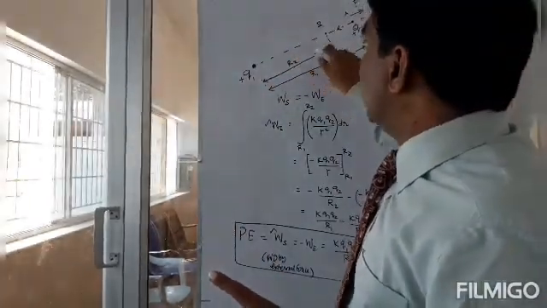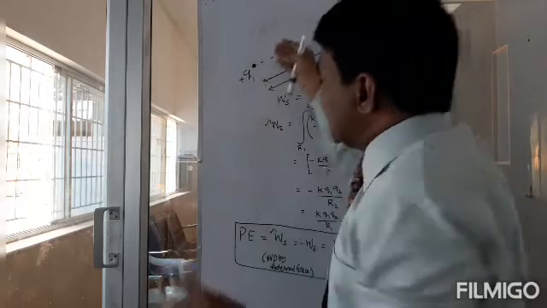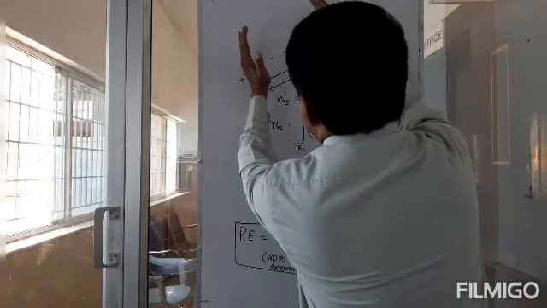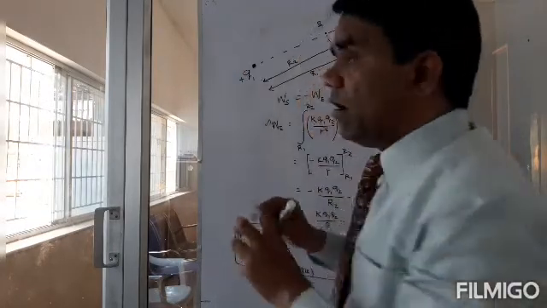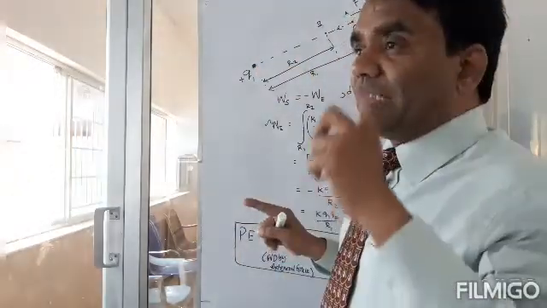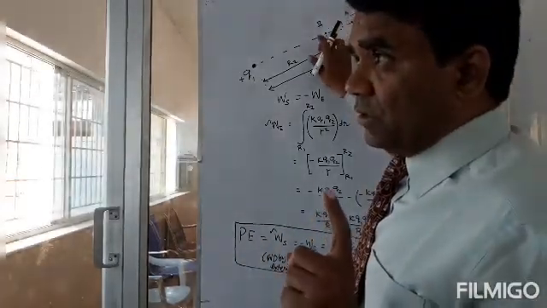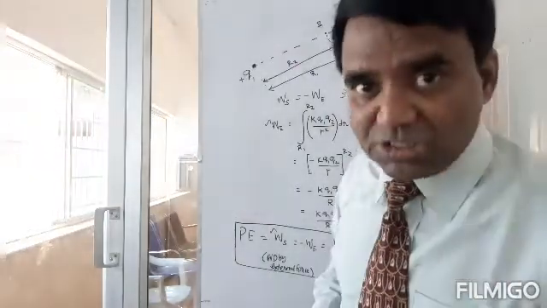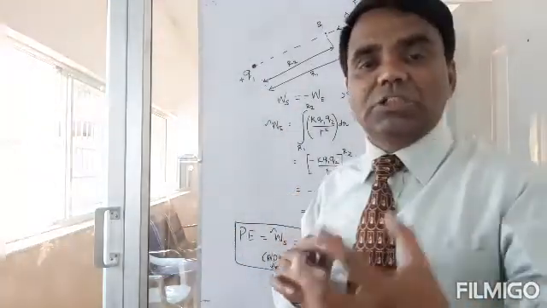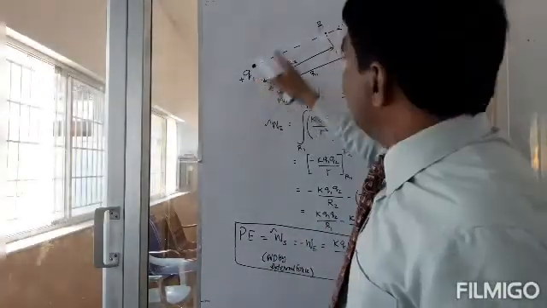And suppose I have brought them together and I leave them here, this will start moving in that direction and that will start moving in the other direction. So the potential energy, when these two things are at this position, is going to be shared by this and this. So when you calculate the kinetic energy, you can't just take this kinetic energy alone. As I said, the potential energy is for the system, for both of them together. So when potential energy gets converted into kinetic energy, it's going to be shared by both of them. This will have kinetic energy, this will also have kinetic energy.